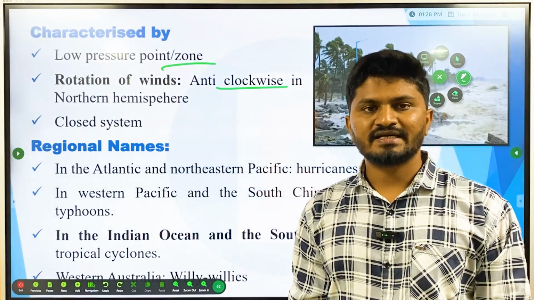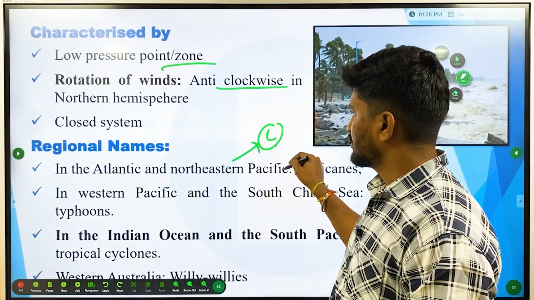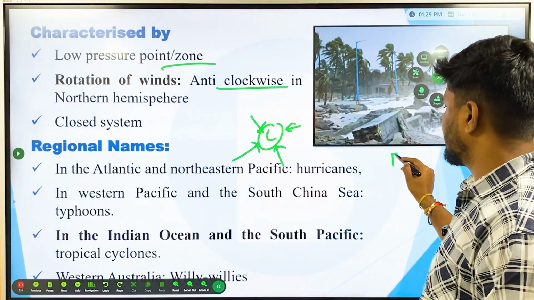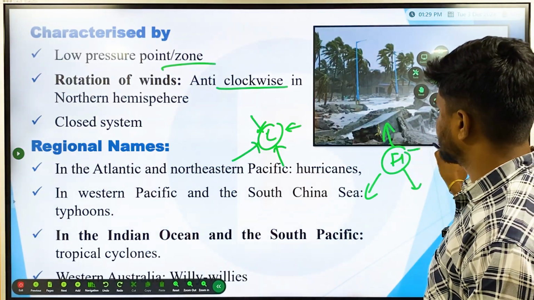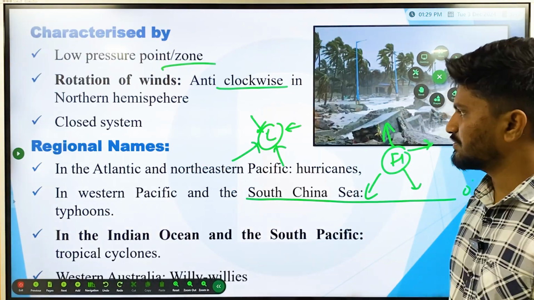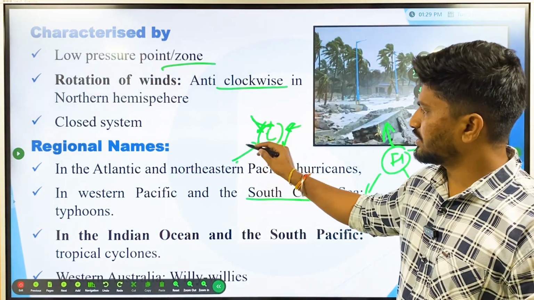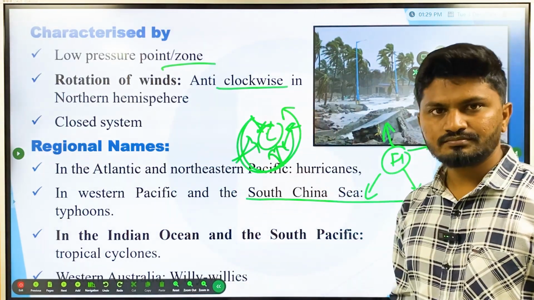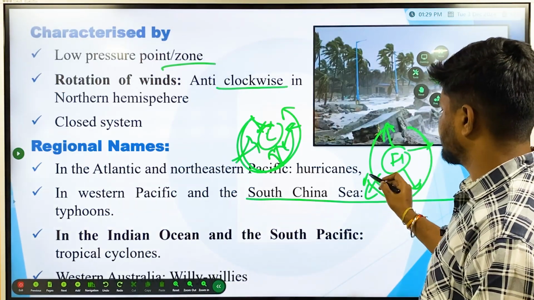Cyclones and anticyclones. What is a cyclone? There is a low pressure, and all the winds try to come towards this low pressure. This is called a cyclone. What is an anticyclone? There is high pressure and winds try to move away from this high pressure. This is called an anticyclone. In the northern hemisphere, the cyclone movement will be anti-clockwise, whereas anticyclones will move in the clockwise direction.